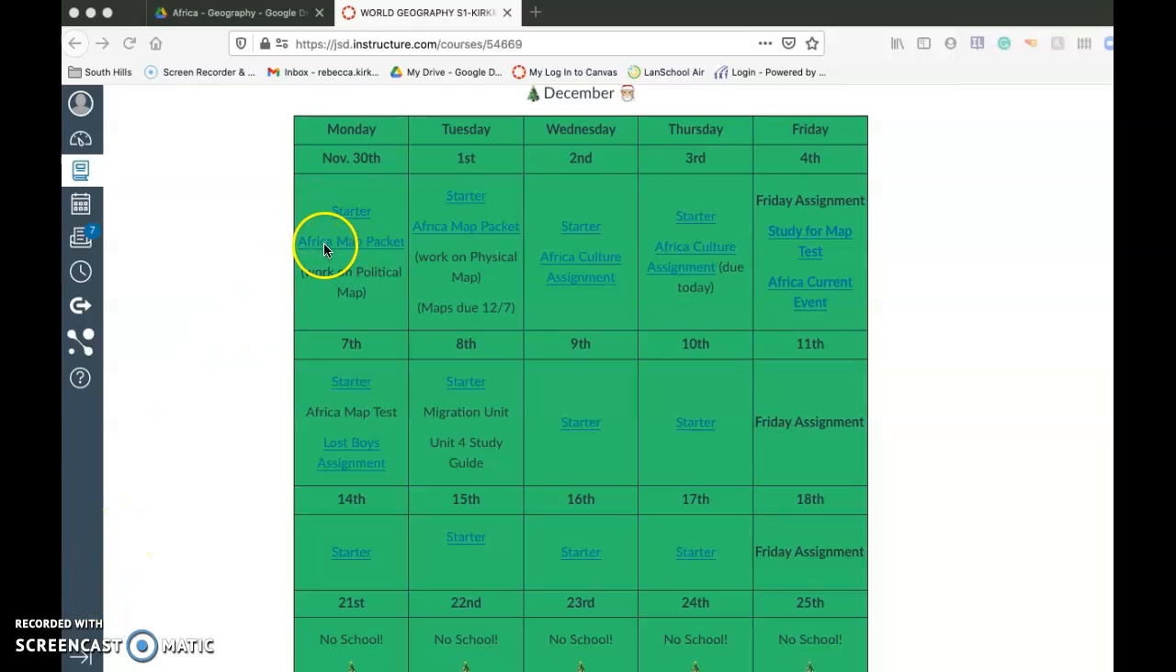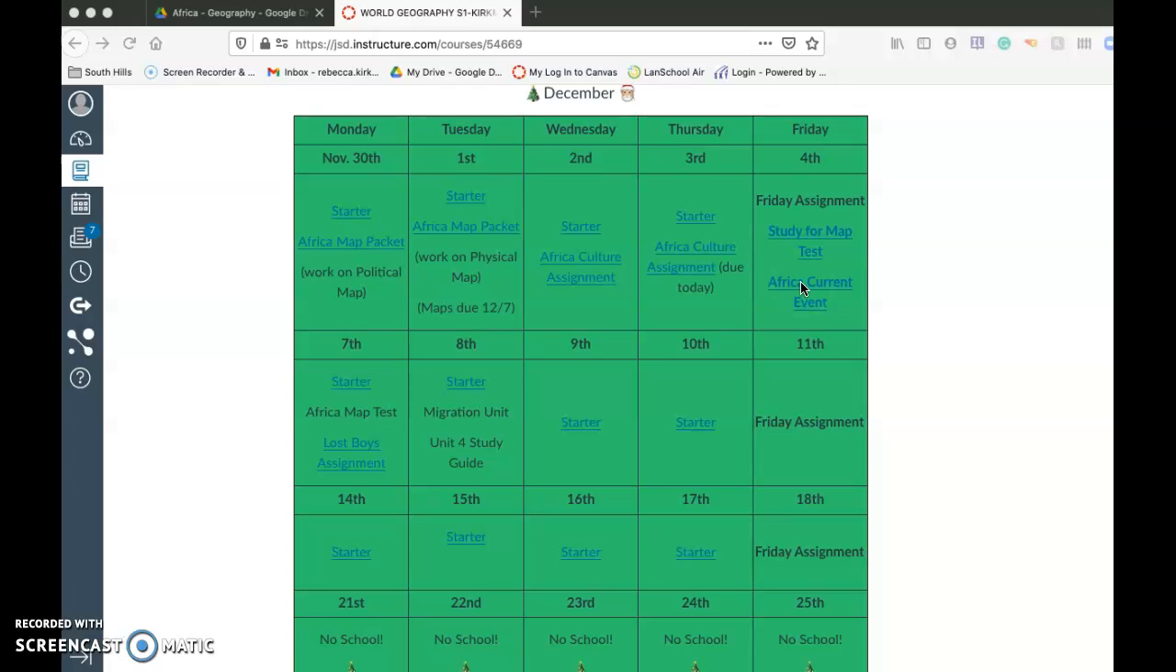So we're going to start this week on our Africa map unit. On Monday, we'll get our Africa map packets, and we're going to work on the political map. Tuesday, we're going to work on the physical map. Wednesday, we're doing the Africa culture assignment, and that will carry over into Thursday. And then we'll have the Africa current event.